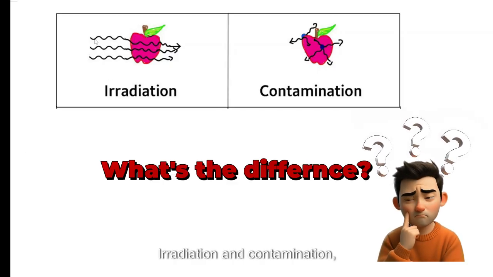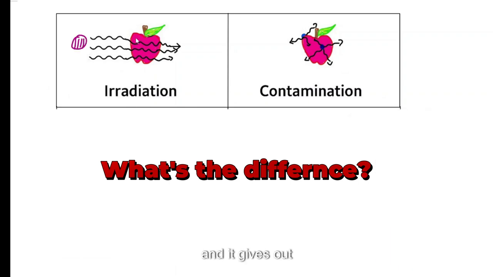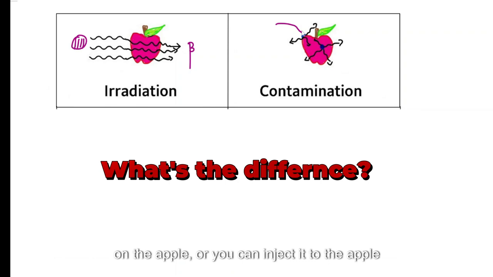Irradiation and contamination. Imagine you have a radioactive isotope here and it gives out beta radiation and it goes through this first apple. Only the radiation goes through. The second example, we have a beta emitter on the apple or in the apple. On the apple, or you can inject it into the apple and it's in the apple. So that apple, we say, is now contaminated.